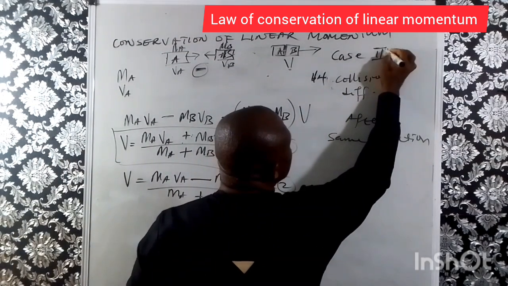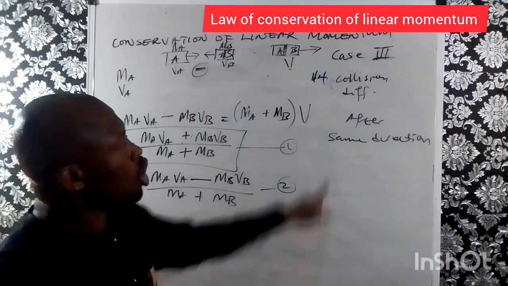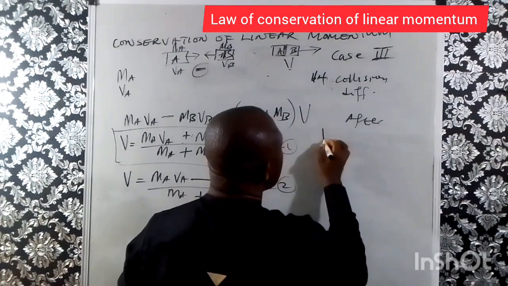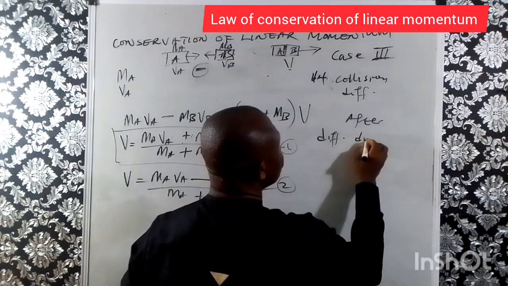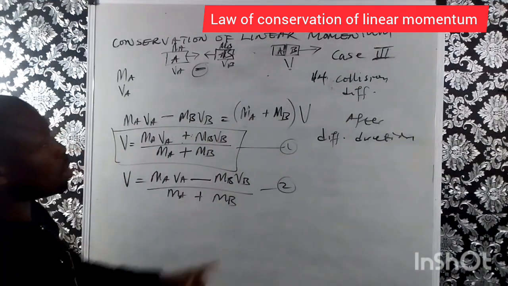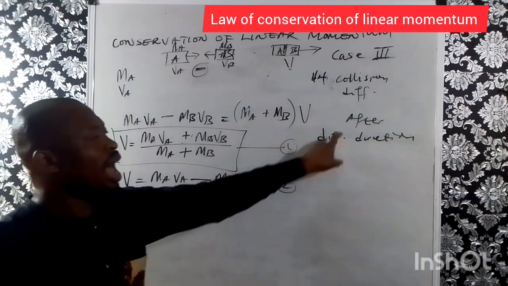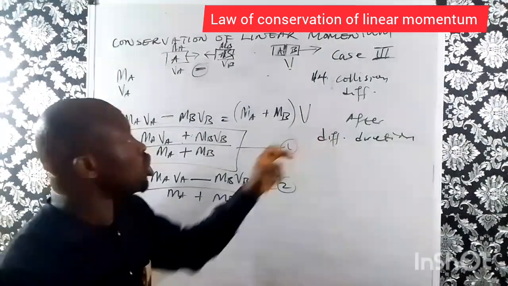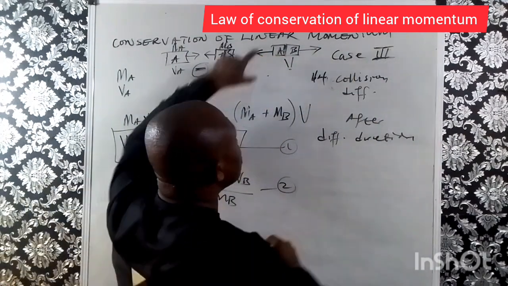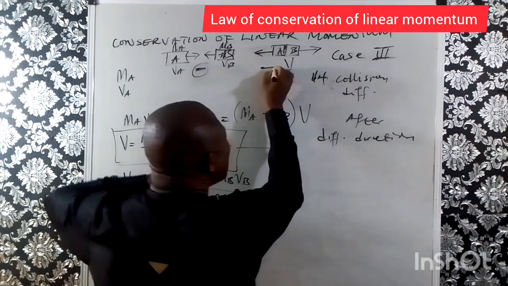Let us look at case 3. Case 3: if before collision they are moving in different directions, and after collision they move in different directions also. Now after collision they move in different directions, this one like this, one like this. Because of this one that is moving in the negative direction, this one becomes negative.